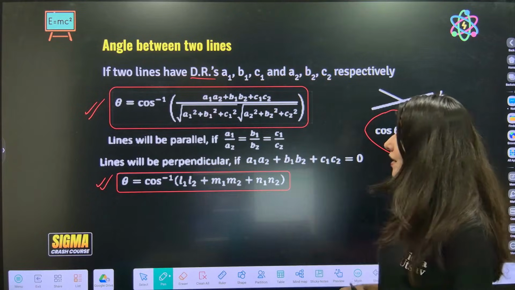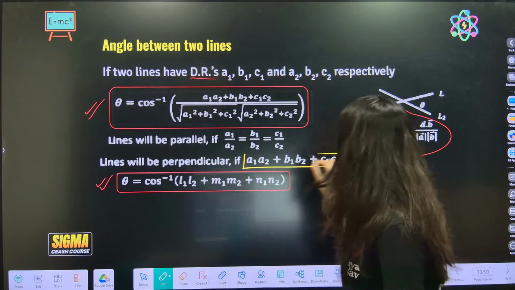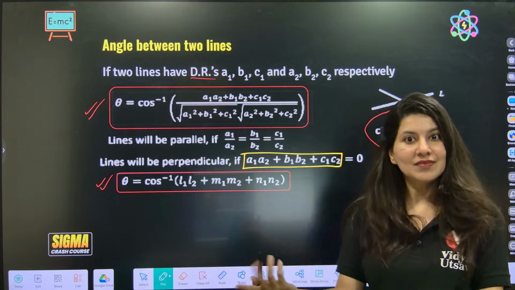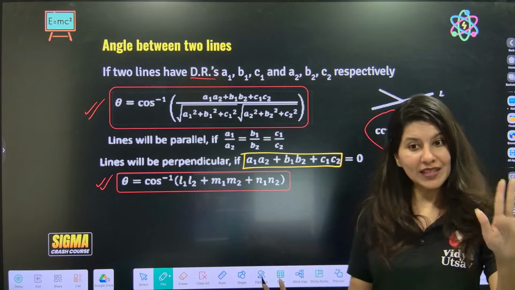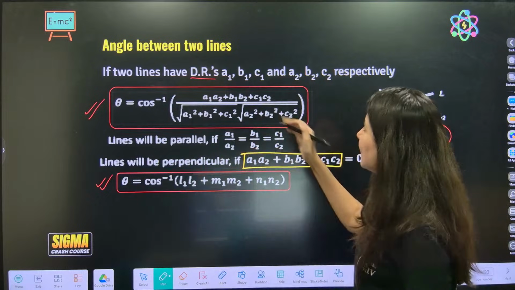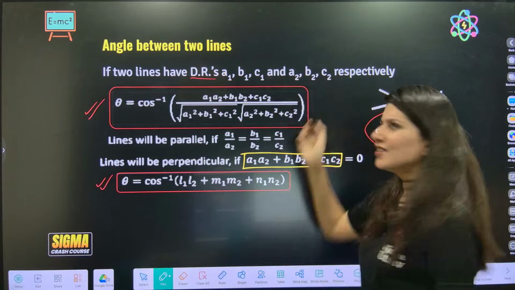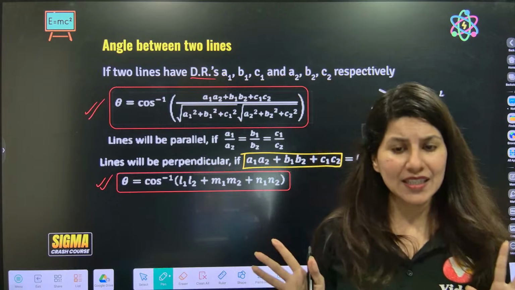Okay. So now understand, lines will be perpendicular if dot product is 0. Remember, same vector thing is applicable over here. Don't worry. We'll solve problems. You will get it. And lines will be parallel if these are proportional. A1 by A2, B1 by B2, C1 by C2. Remember that parallel vectors collinear condition. Same.